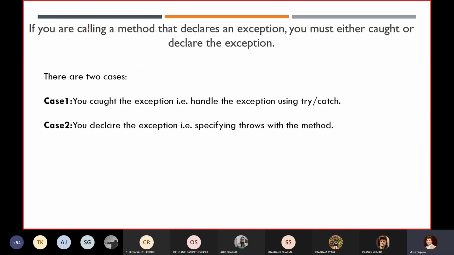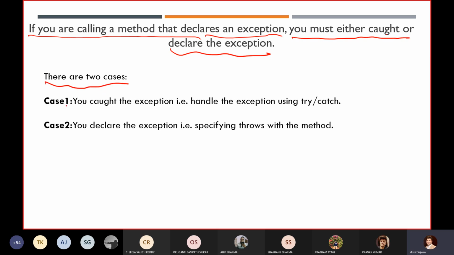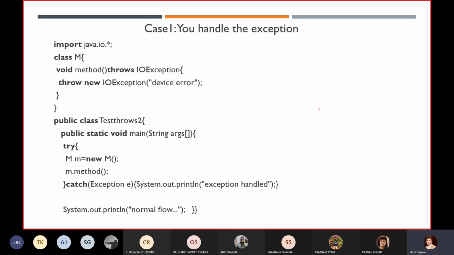So there are two cases. If you are calling a method that declares an exception, you must either catch or declare the exception, right? Catch means you would either use a try and catch block, or you declare the exception. So let's go for the two cases. Our first case is you catch the exception, that is, handle the exception, try and catch. So let's take our first example.